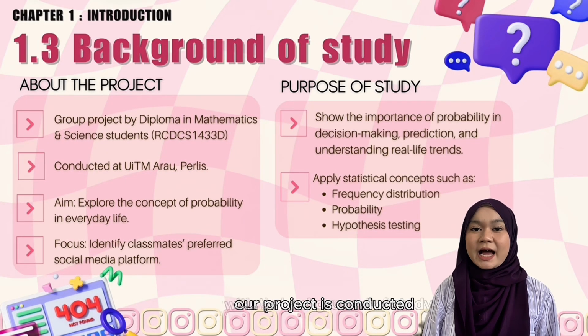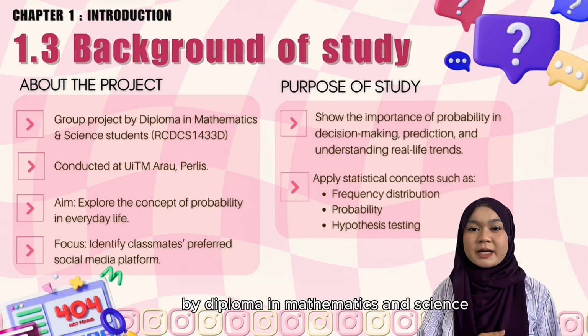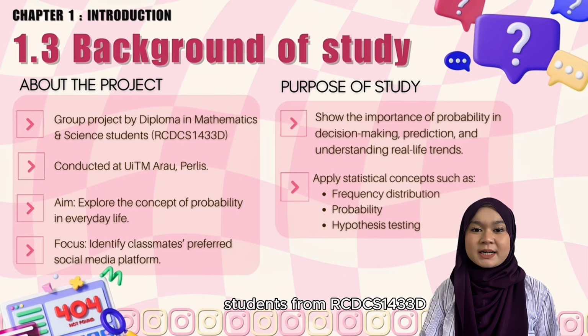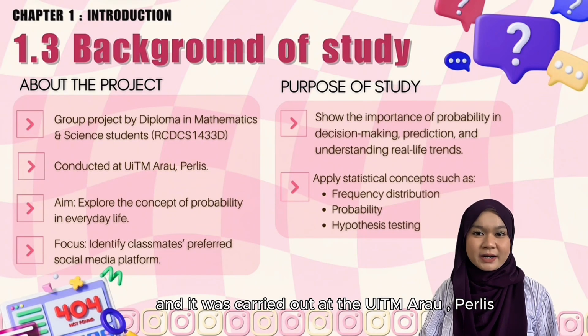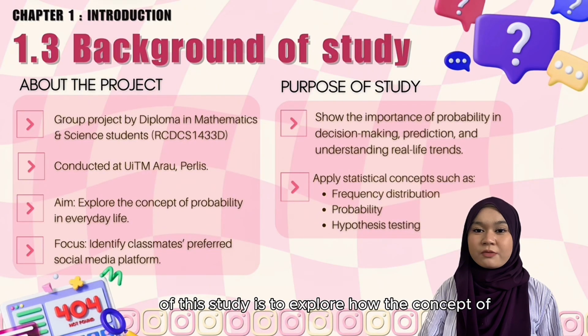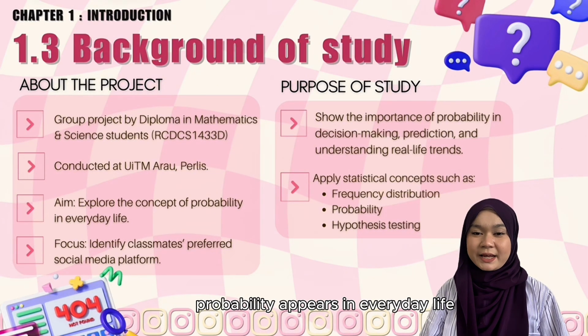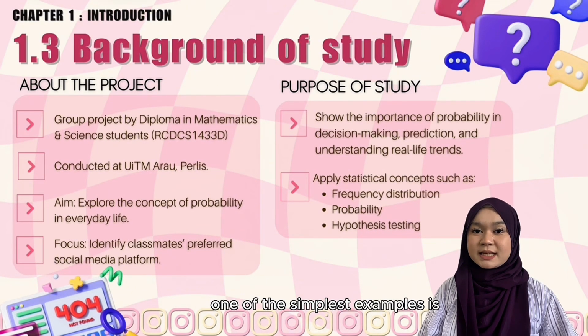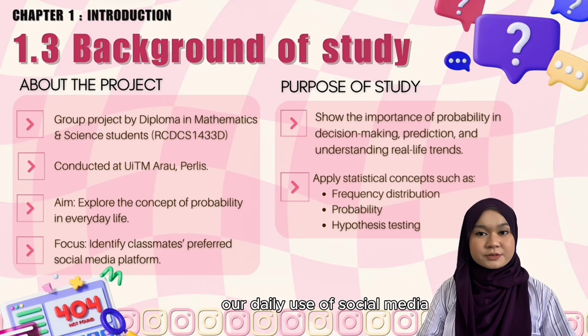round of study. Our project is conducted by Diploma in Mathematics and Science students from RCDCS 143D, and it was carried out at UiTM Arau Perlis. The focus of this study is to explore how the concept of probability appears in everyday life. One of the simplest examples is our daily use of social media.